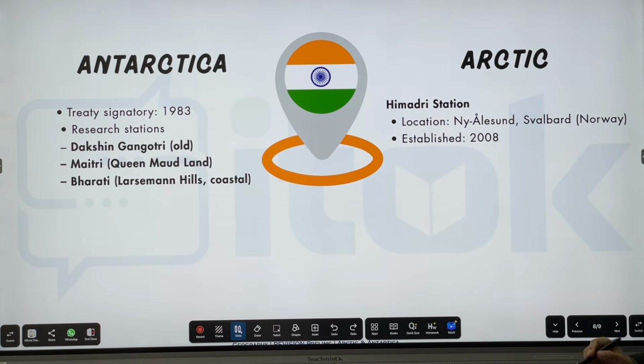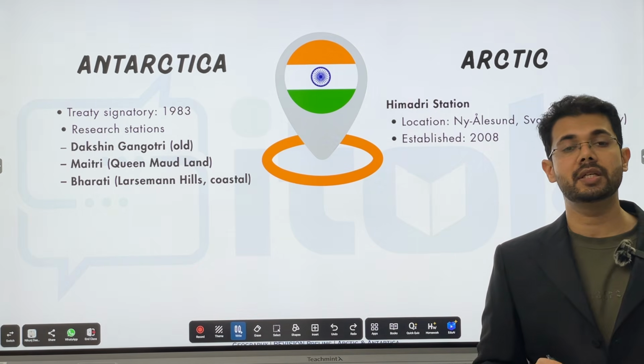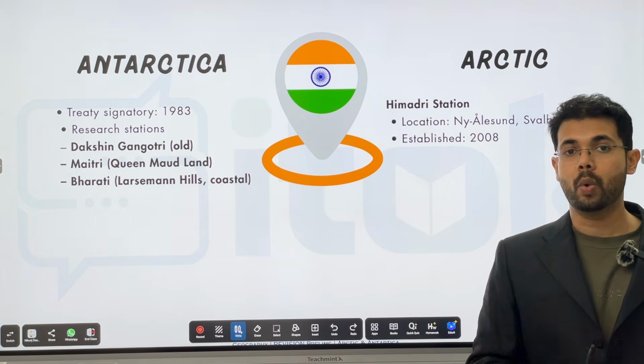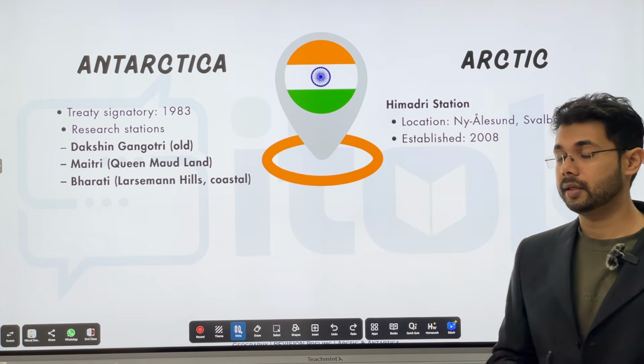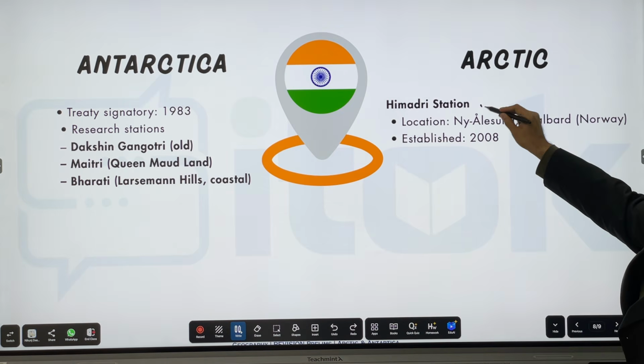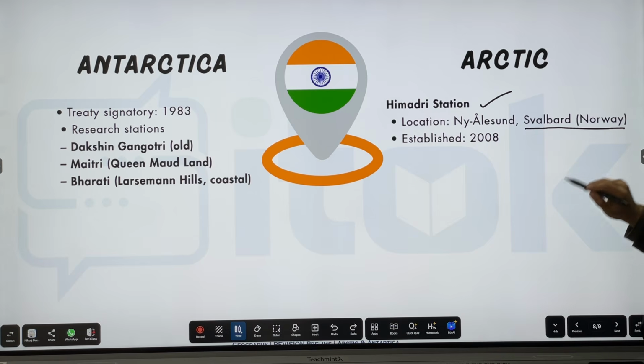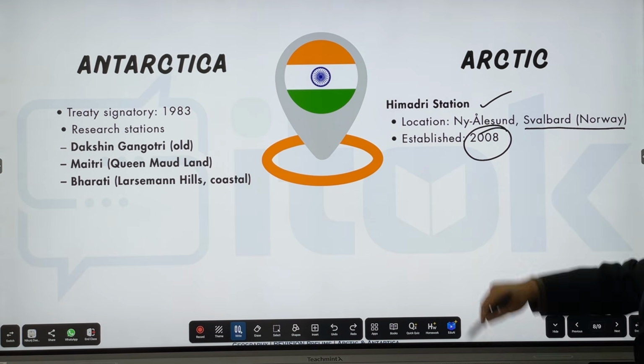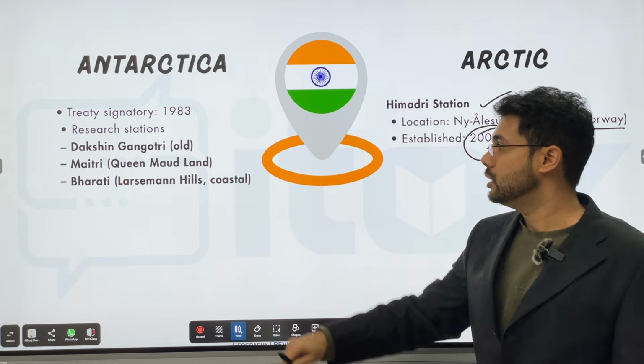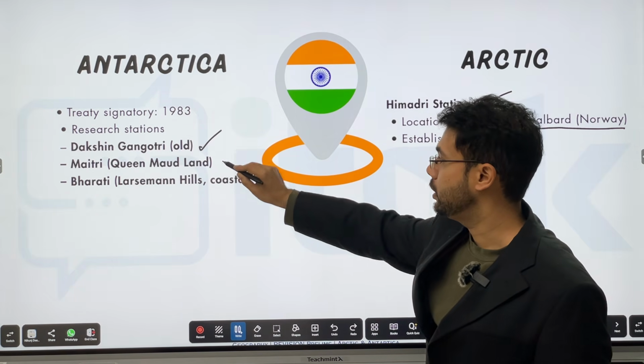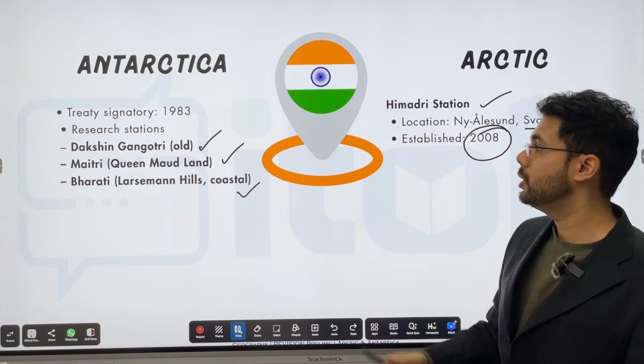Where does India stand? Now, there are four major research stations of India. One is in the Arctic, called Himadri Station, in the Svalbard region of Norway, established in 2008. Antarctica has Dakshin Gangotri, Maitri and Bharti. How do you remember these?